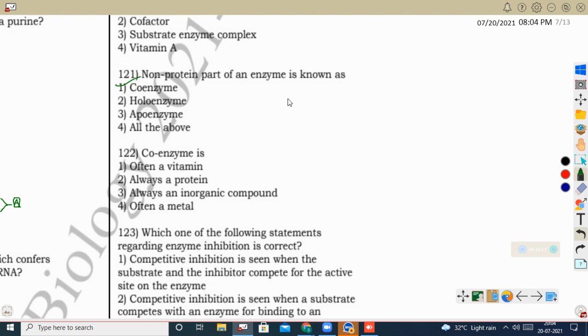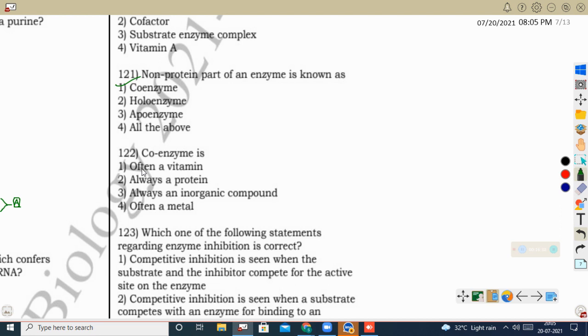Organic cofactors are the prosthetic group and vitamin derivatives. So the coenzymes are vitamin derivatives. The prosthetic group and the vitamin derivative coenzyme are both organic cofactors. So the non-protein part of an enzyme is called coenzyme or cofactor, metal ions or prosthetic group.